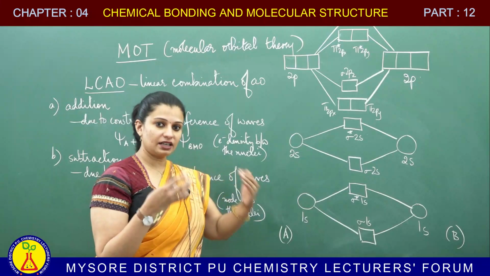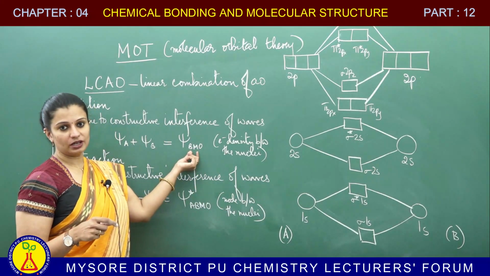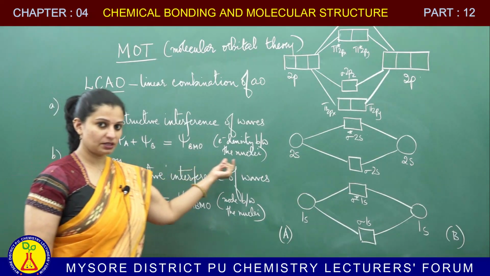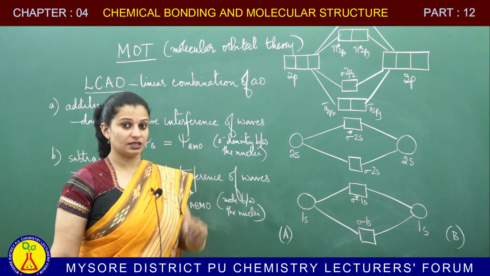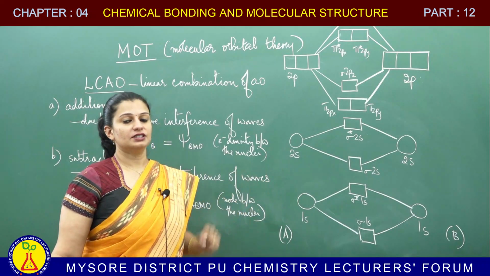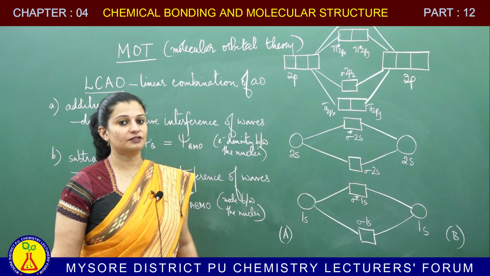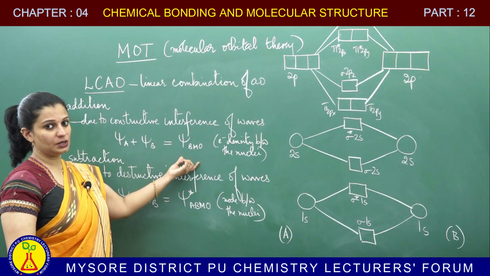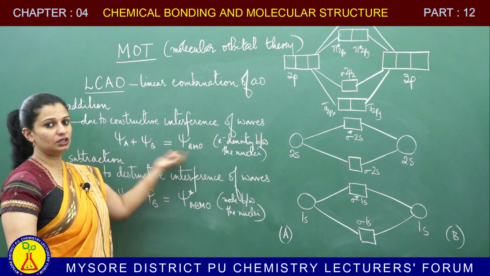The waves get reinforced. That will result in a bonding molecular orbital. So, I repeat, the bonding molecular orbital is formed by addition of the atomic orbitals, meaning by constructive interference of the wave functions. So, psi A plus psi B will be equal to psi BMO. Remember, BMO is bonding molecular orbital.